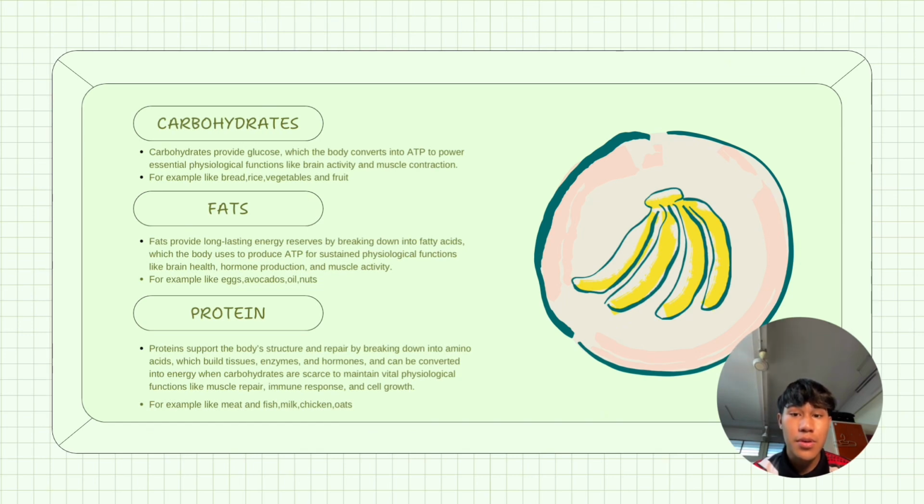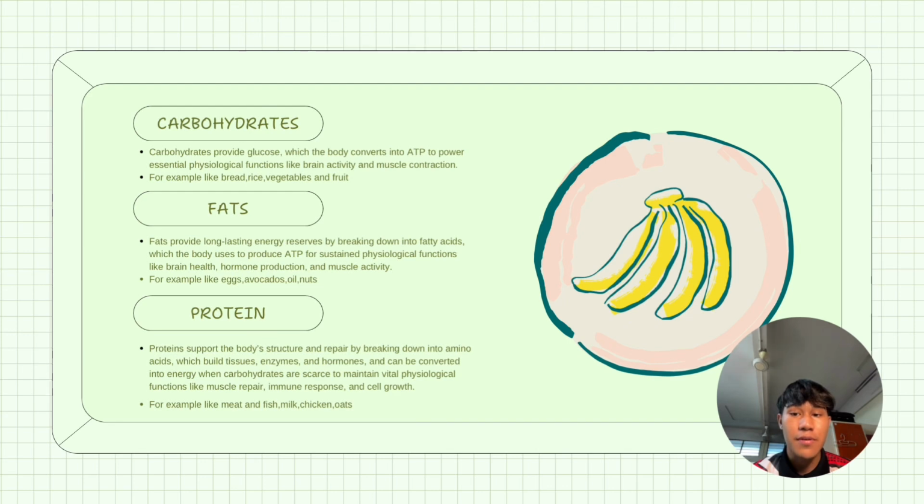Carbohydrate provides glucose, which the body converts into ATP to power essential physiological function like brain activity and muscle contraction. For example of carbohydrate is bread, rice, vegetable, and fruit. Next, we go to fat.